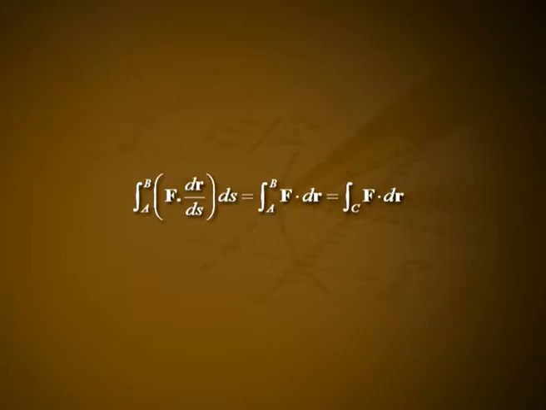The component of f along the tangent at p is f dot t equal to f dot dr by ds. The integral of f dot dr by ds along c from the fixed point a to the fixed point b is written as follows. Integral a to b f dot dr by ds equal to integral a to b f dot dr equal to integral over c f dot dr.